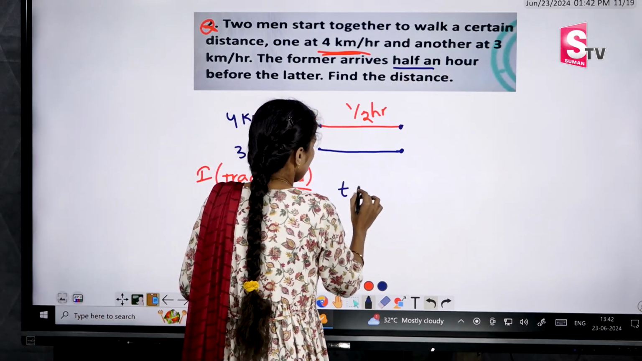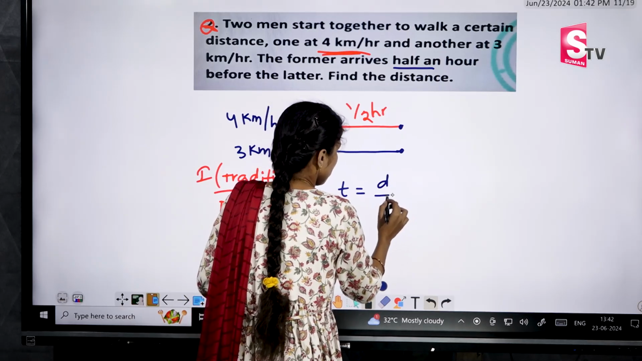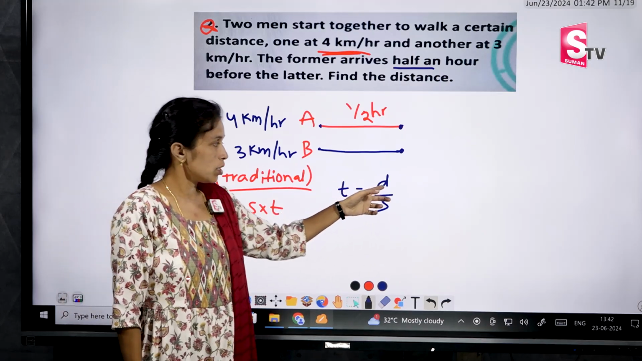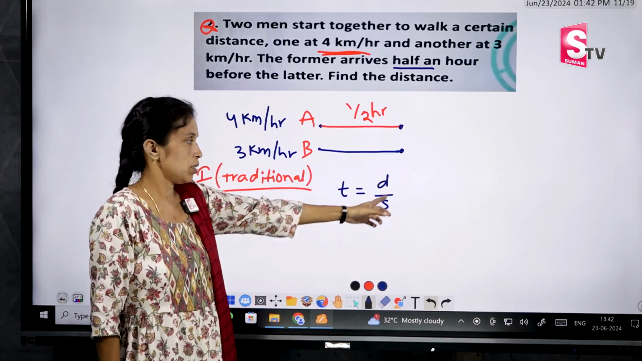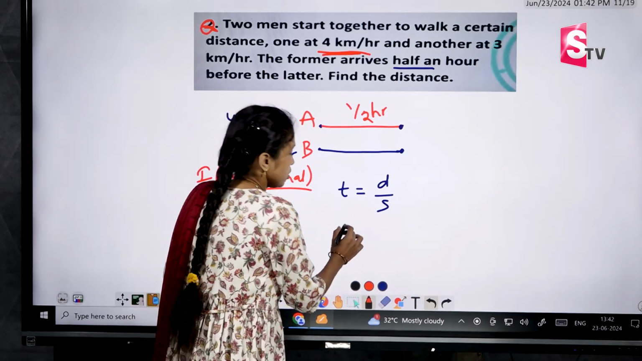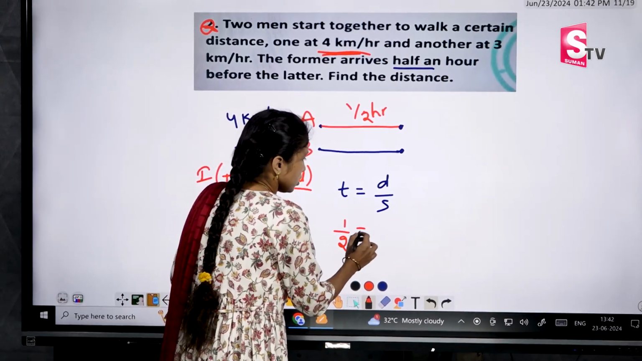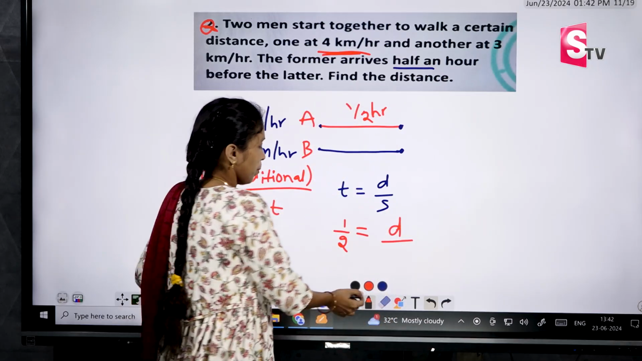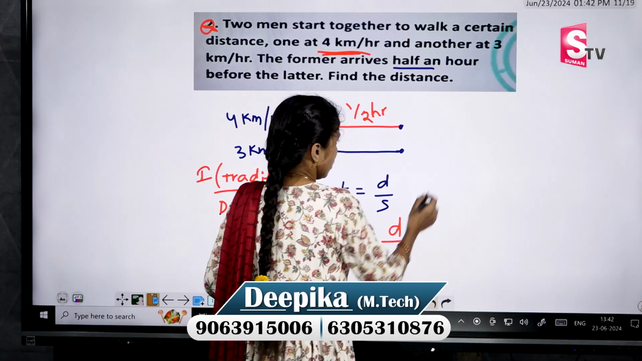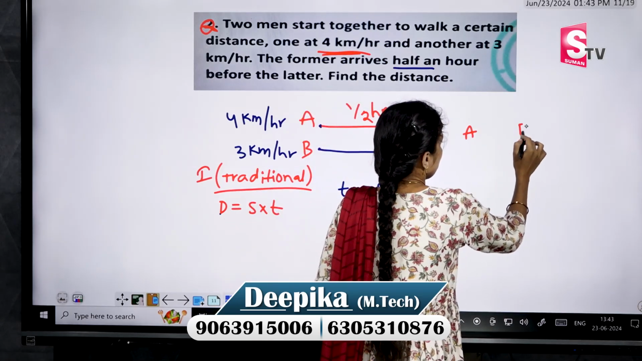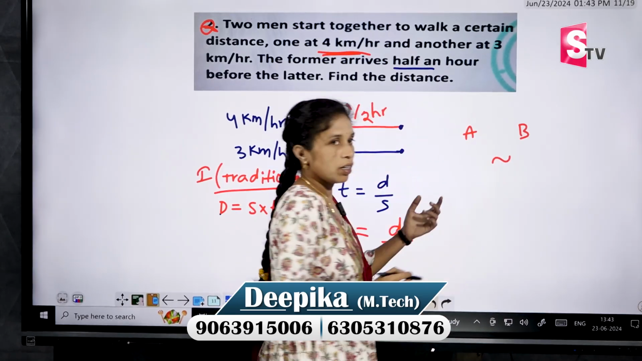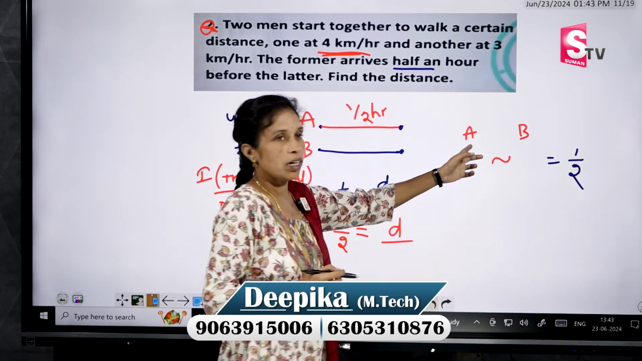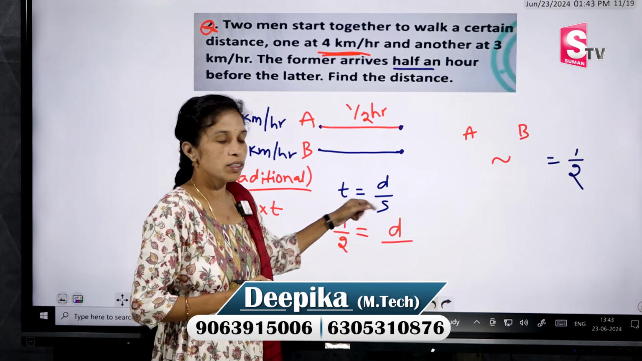So it means time equal to distance by speed. This is the formula, isn't it? Time equal to distance by speed. What is the distance? Distance is same in both cases. So that's why what is the time he given? 1/2 is equal to distance, same, by speed. Otherwise write down clearly. This is A and this is B. The difference between A and B he given is half an hour, isn't it? Half an hour. So what is the A's time? A equal to distance by speed.